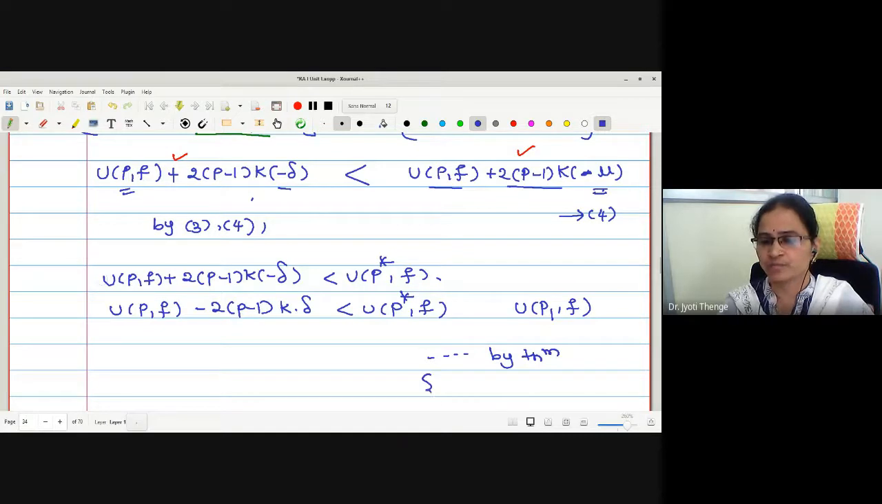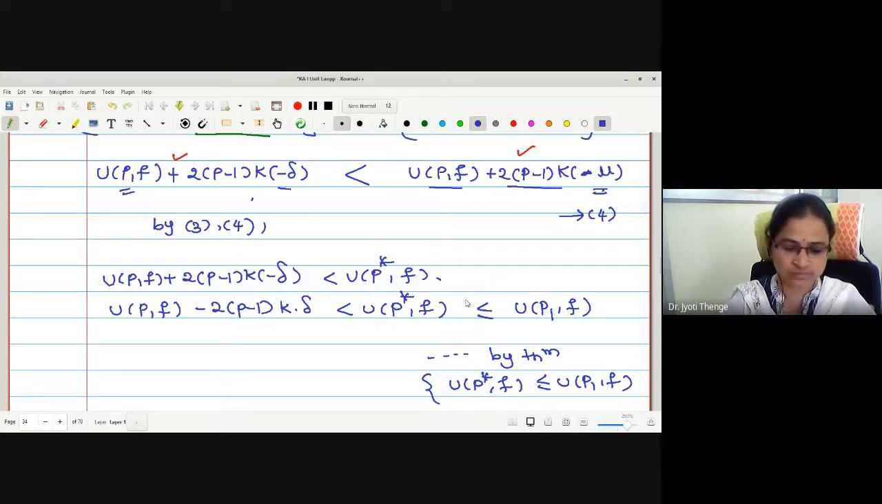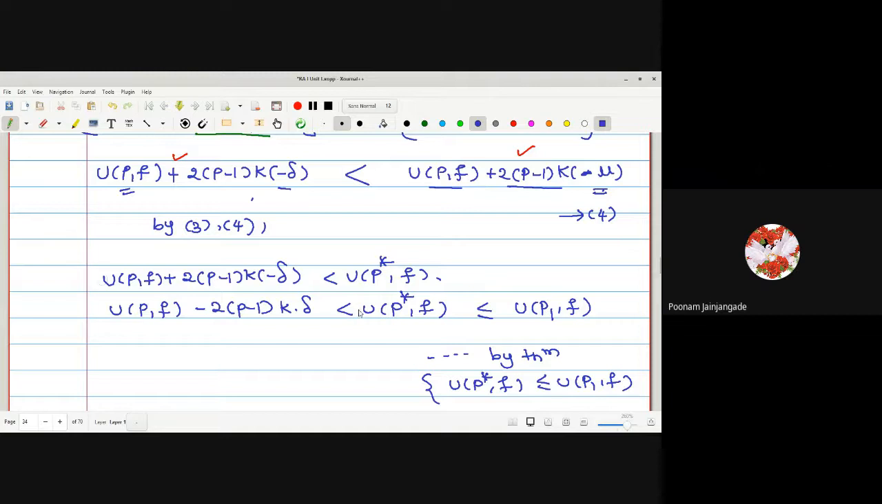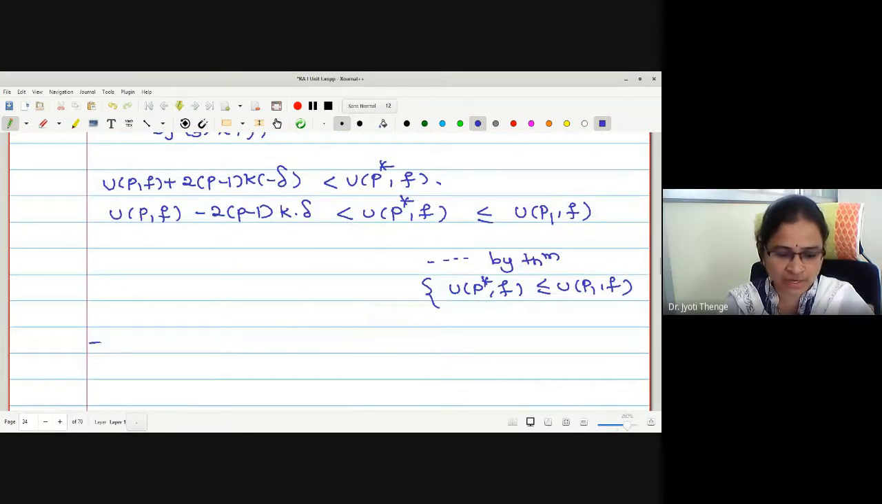Which theorem? UP star F is less than or equal to UPF, where P star is the refinement of P. Now here also P star is the refinement of P1. Therefore, can I write a relation here? Yes, ma'am. Okay. For the combined relation, what I have obtained is UPF minus 2 times P minus 1 K